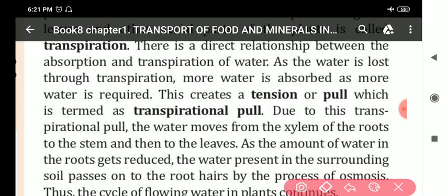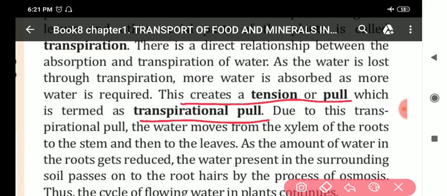Clear? My dear students, due to this transpiration pull, more water is absorbed by the roots.